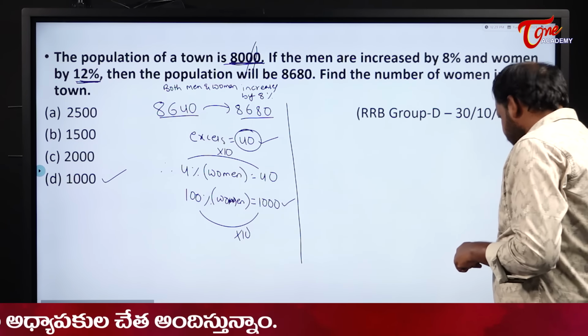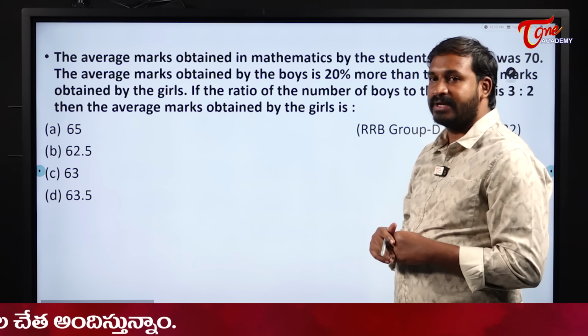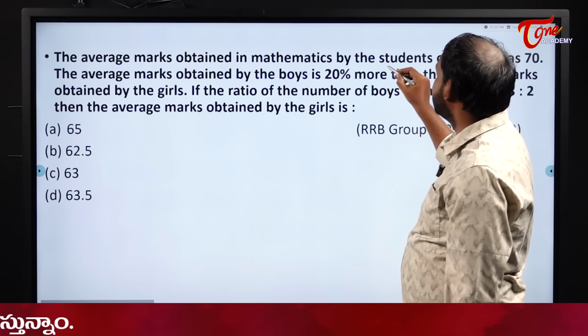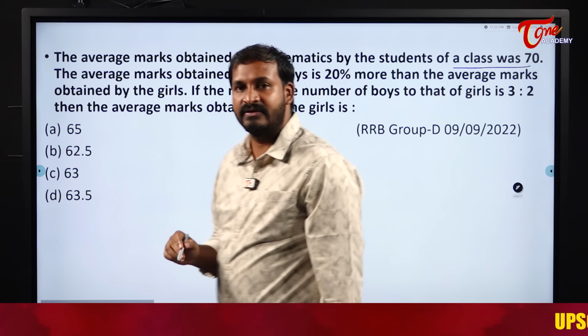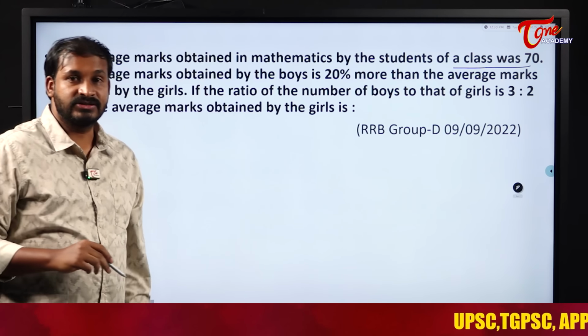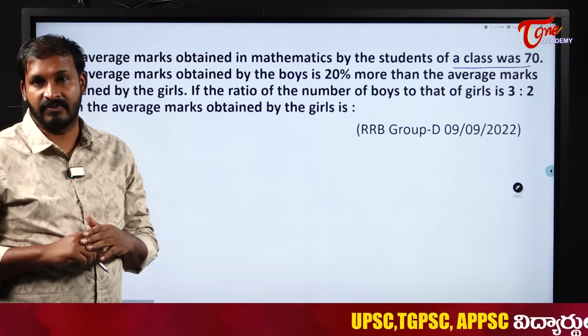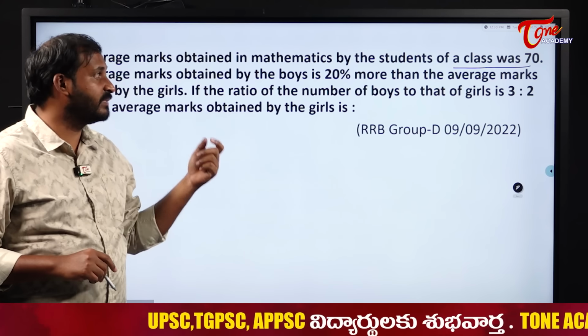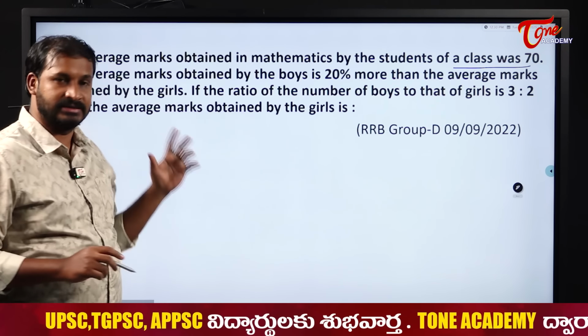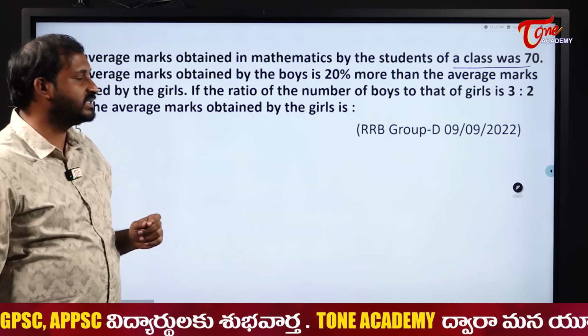Okay. Next one. Now see here, the average marks obtained in mathematics by the students of a class was 70. Okay, the average marks they have given us here is 70. See students, in averages we also discussed similar types of questions. The average marks obtained by the boys is 20% more than the average marks obtained by girls. The ratio of boys and girls is 3:2.